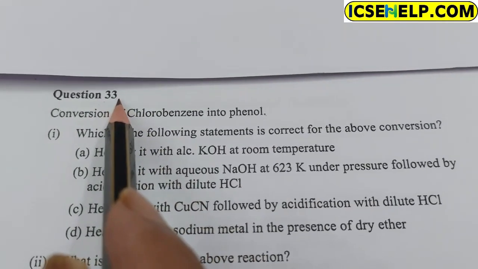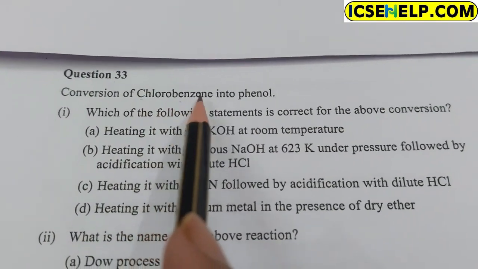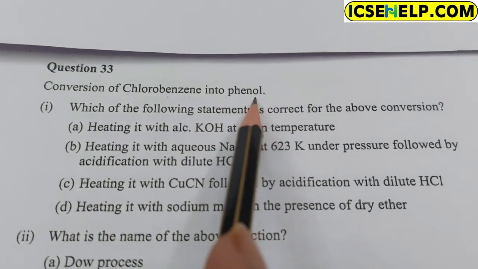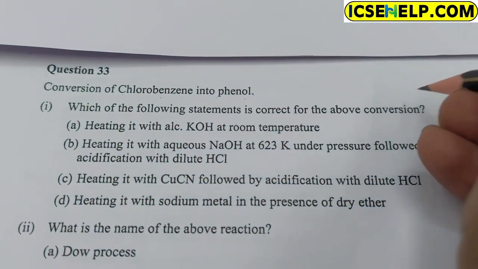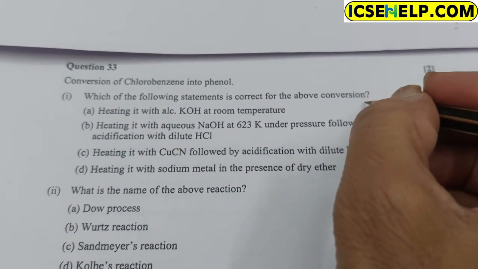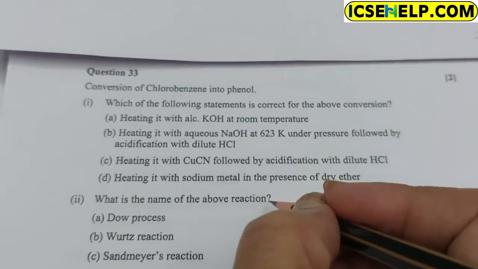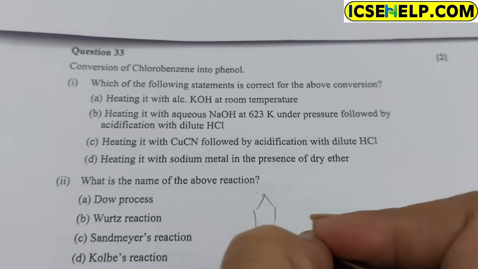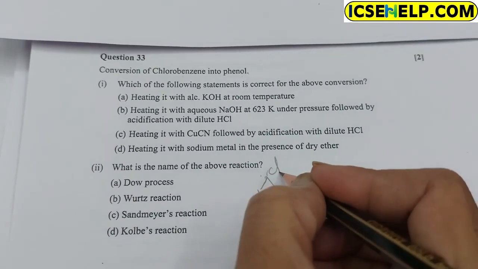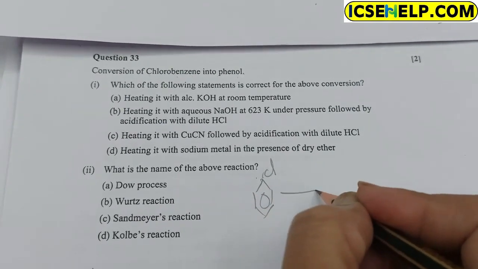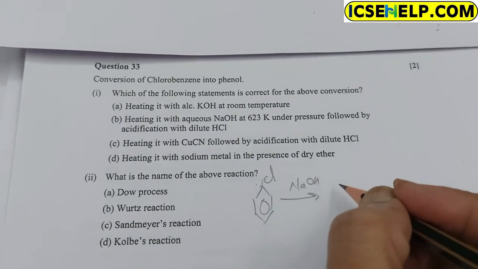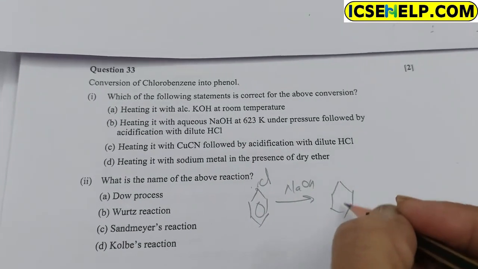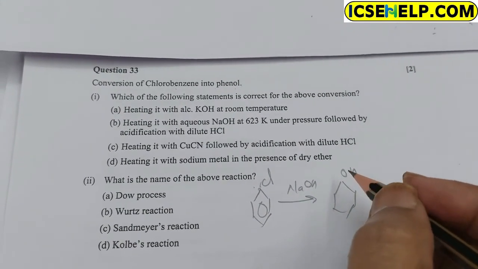Question number 33. Conversion of chlorobenzene into phenol. In the conversion of chlorobenzene into phenol, this is the chlorobenzene, and after treatment with sodium hydroxide, it forms the phenol.